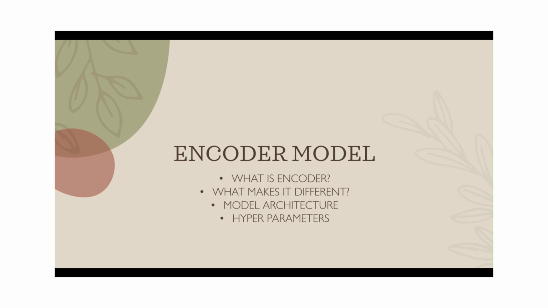So usually the encoder's role is to analyze and understand the input data and capture the interdependencies in important information like relationships and also the patterns among the sequence words. What makes it different is that the encoder model adopts a self-attention mechanism, which I will talk about further in this presentation.